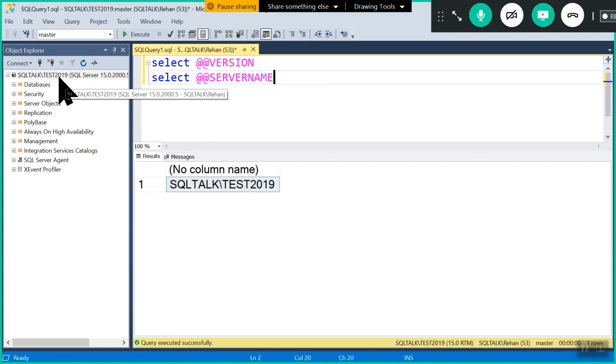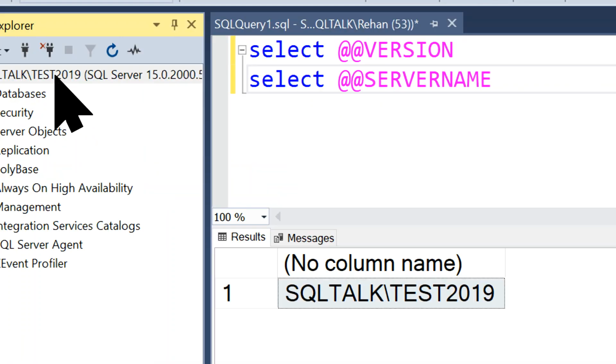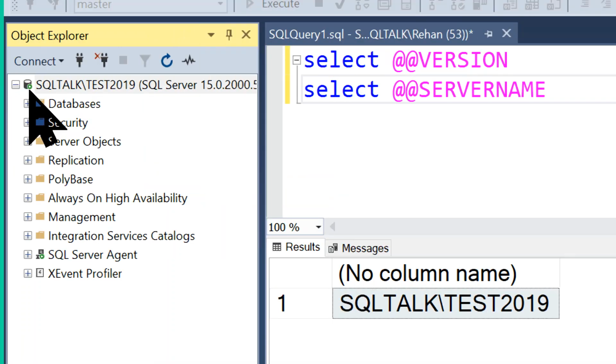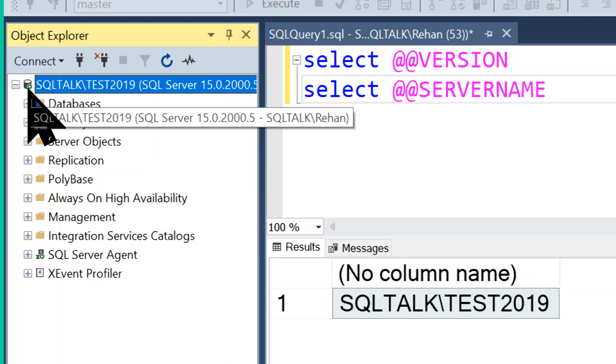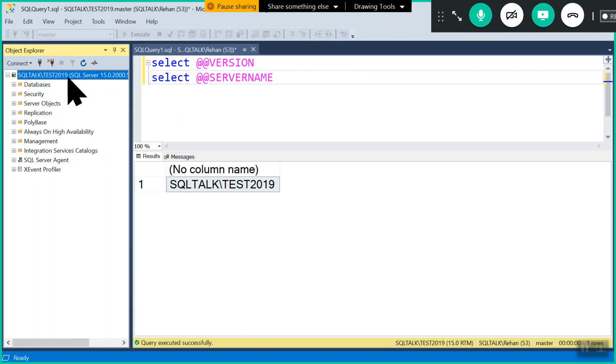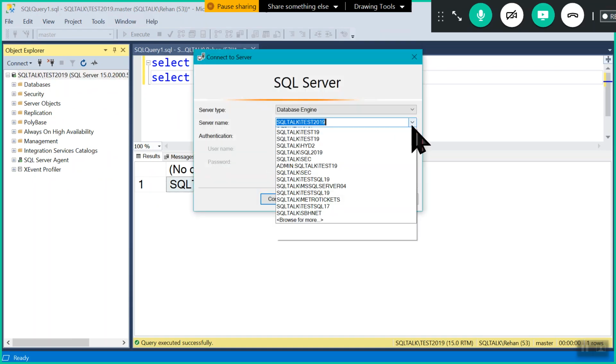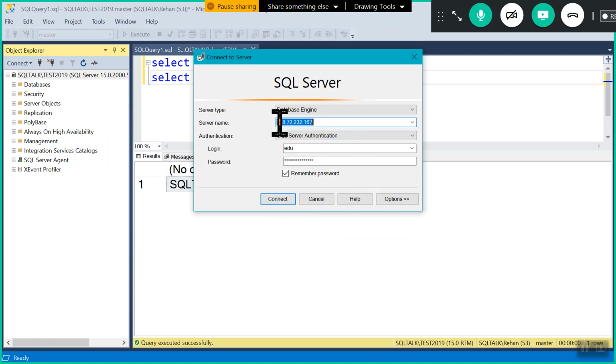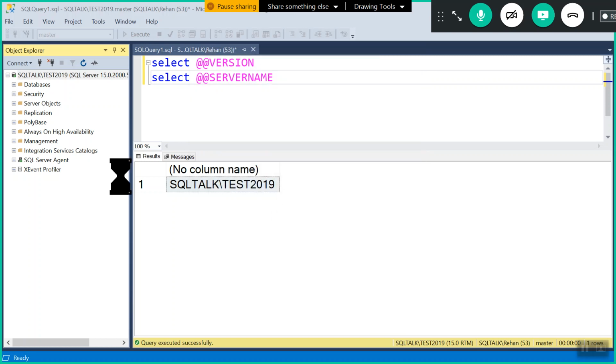Like this, see how we are connecting and working. Check here on the left side, we have a green icon. Now see what it means. SQL Server is running and it means that it is a local instance. It means I have installed this test 2019 in my laptop, a local server. We can connect to a remote server also, which may be somewhere in the network. So for the server name, we can use an IP address while connecting. Once we connect, we can start working.